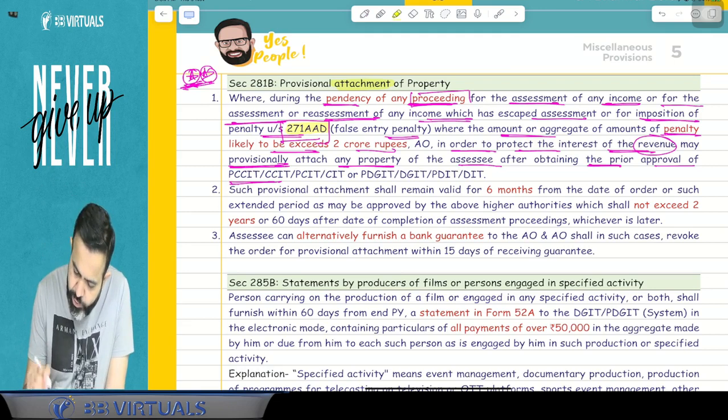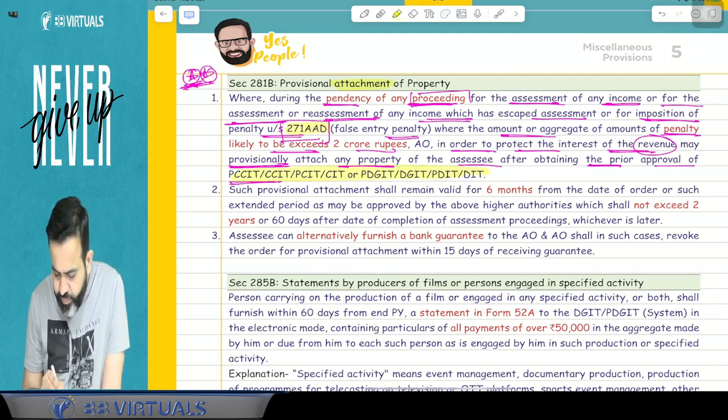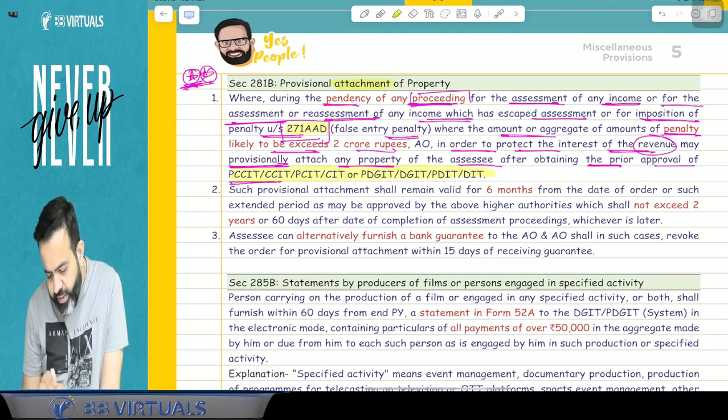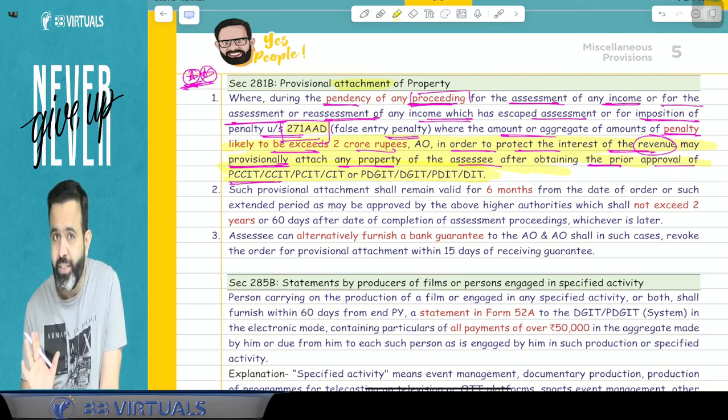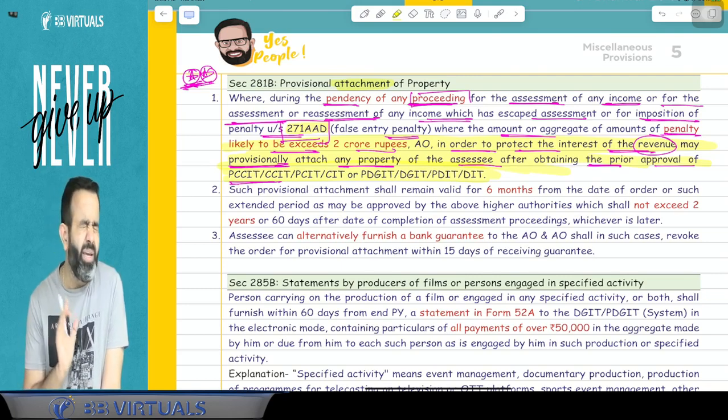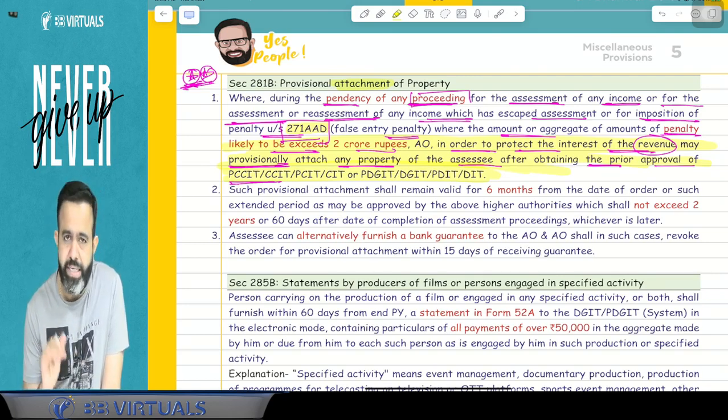So from the higher authority, the AO will take the approval. And after taking the approval from the higher authority, the assessing officer may provisionally attach the property. You got my point or not?